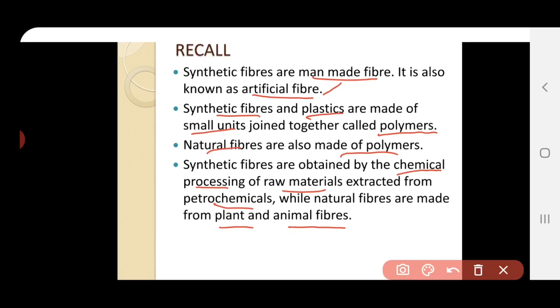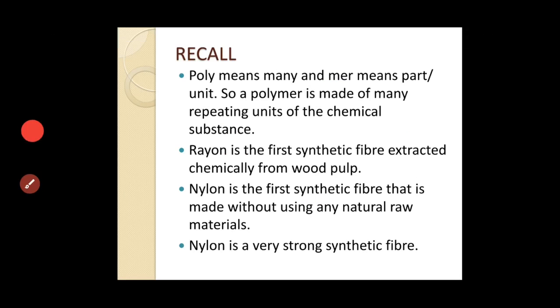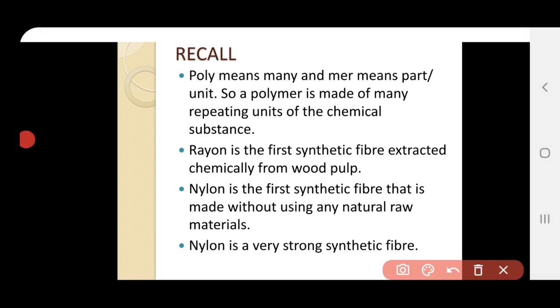We know that natural fibers we get from the natural source like plant and animal, whereas the synthetic fibers we obtain from the raw materials of petrochemical, and it is synthesized by the chemical processing of those raw materials.